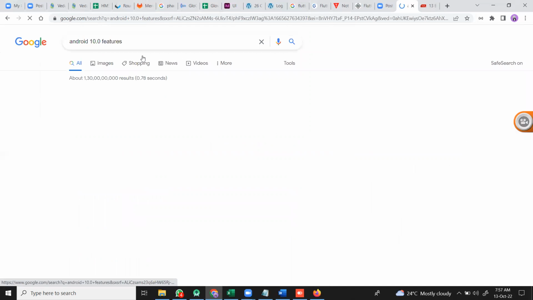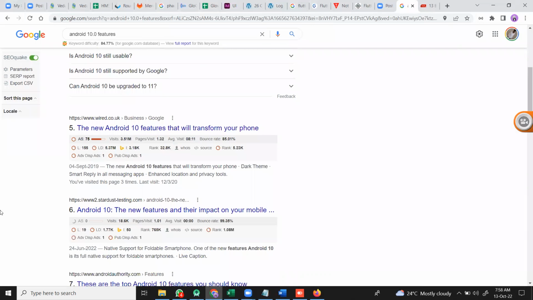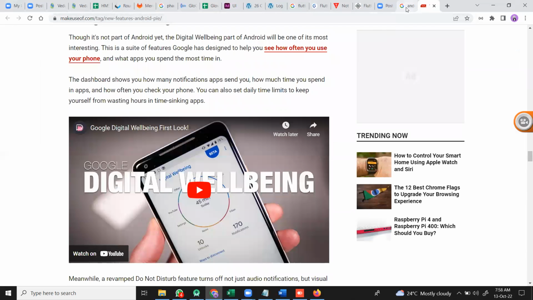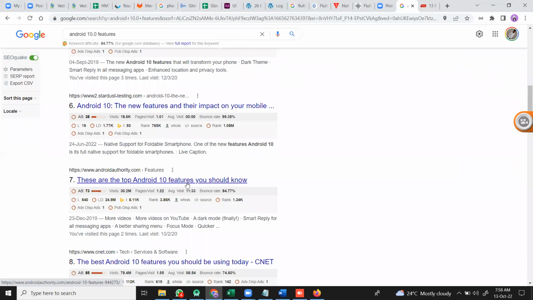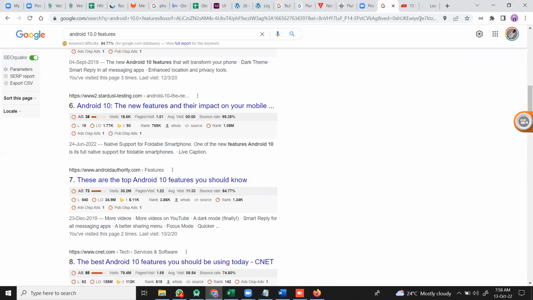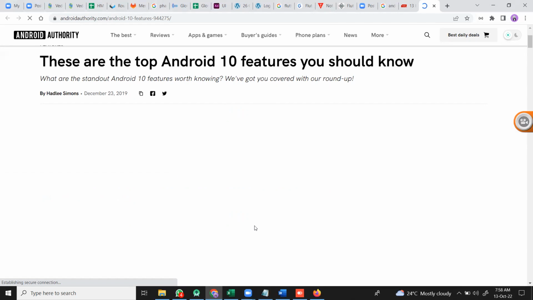So, 10.0. In 10.0 also we have many features, like 10 to 12 features here. This was released recently, in 2018. In this we have around 10 features.